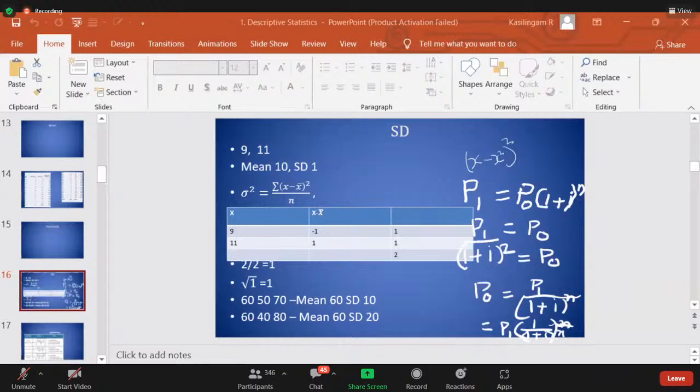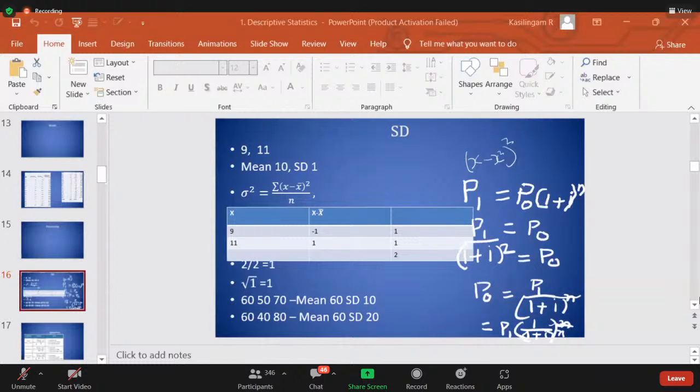So we can call these two a category variable. Category variable means nominal and ordinal put together.